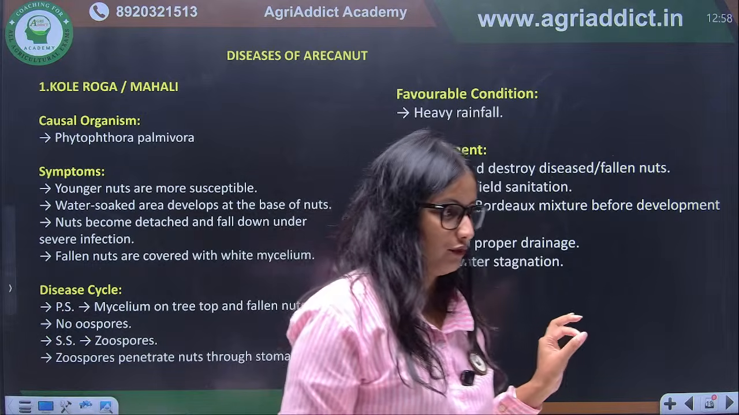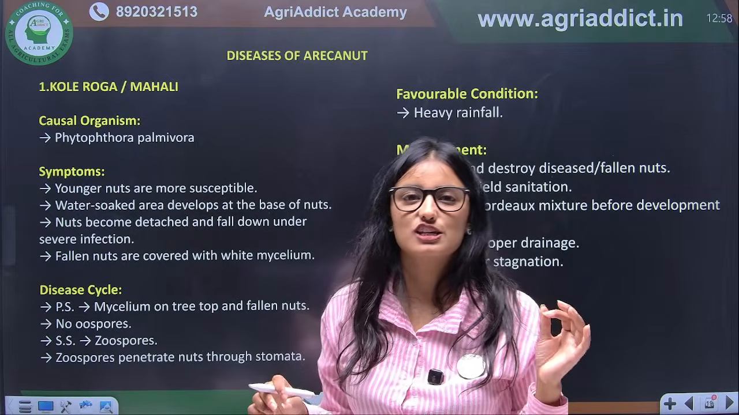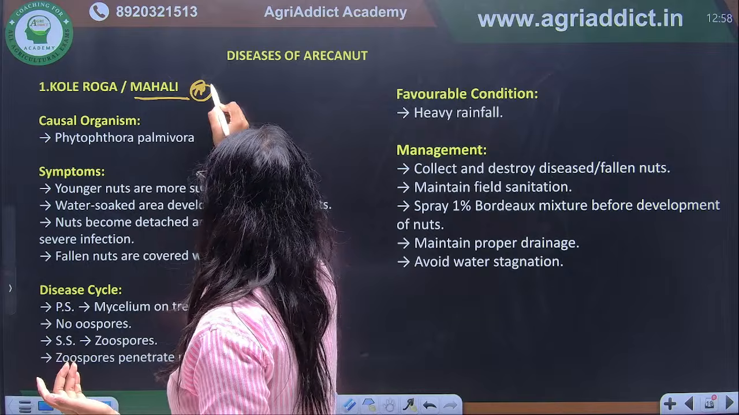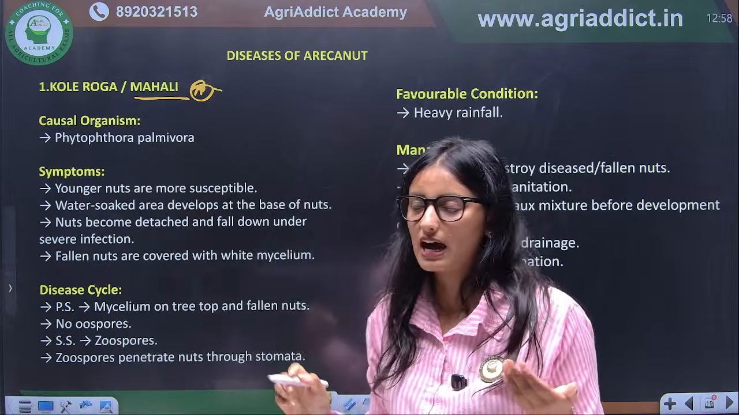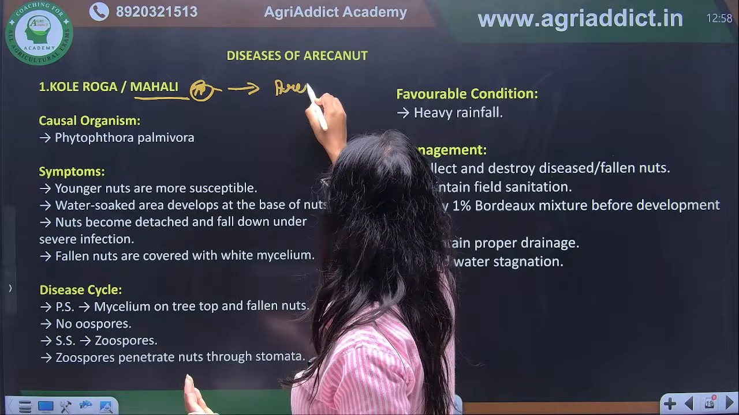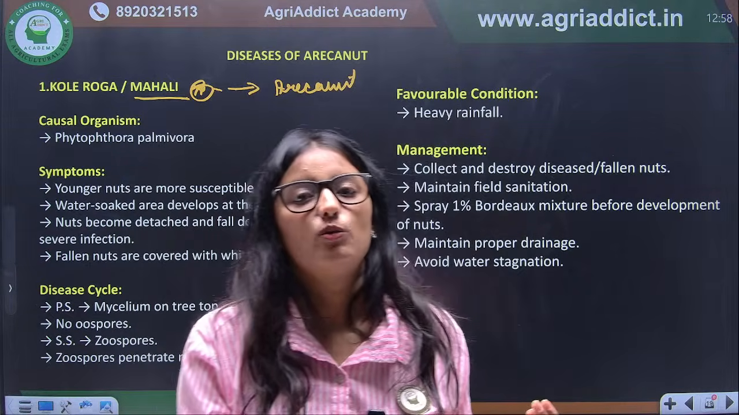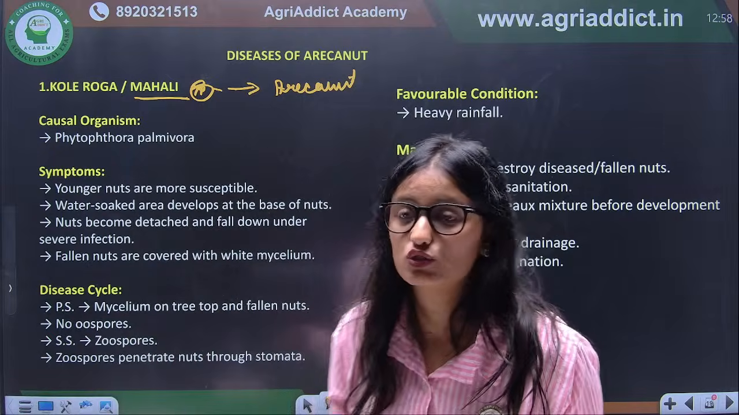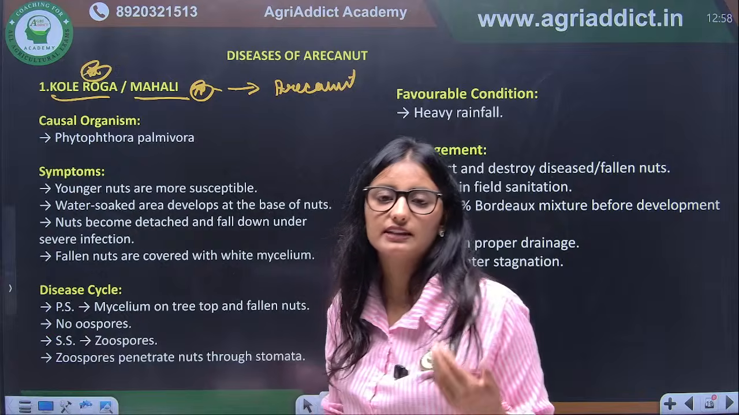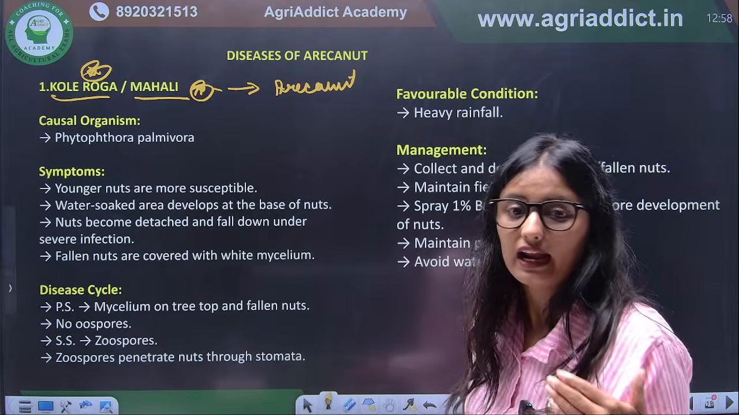The first important question asked on arecanut: Mahali is a disease of which of the following? Mahali disease. So the first question is from here. If they ask Mahali is a disease of what, the answer is arecanut. And they can also ask the other name of the Mahali disease of arecanut. It is Koleroga. Koleroga is the other name of the Mahali disease of arecanut.